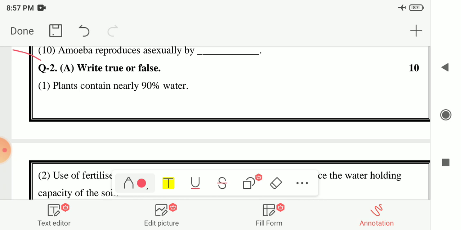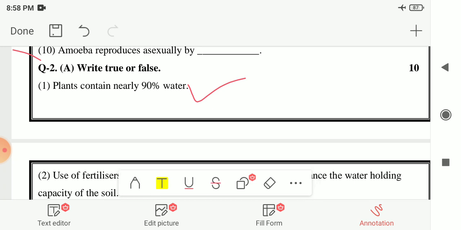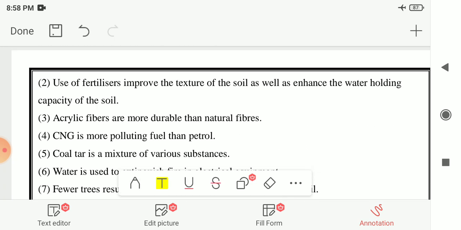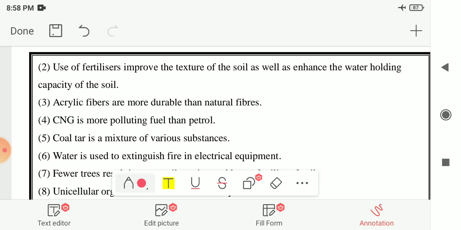The first one is, plants contain nearly 90% water. So here your answer is true. Plants contain nearly 90% of water. Next, second number, use of fertilizers improves the texture of the soil as well as enhances the water holding capacity of the soil. So here your answer is false. Excessive use of fertilizers will degrade the texture of the soil, and it will reduce the water holding capacity of the soil.